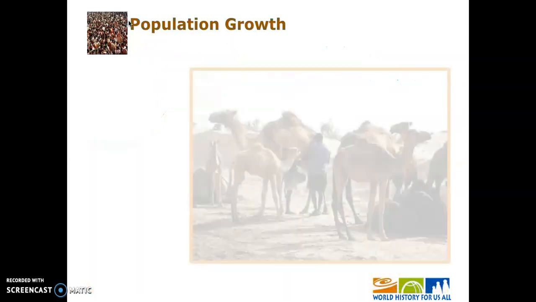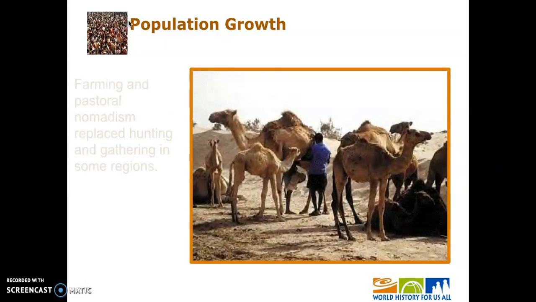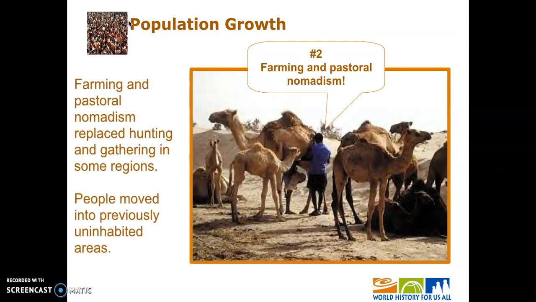All right, another reason that we see the expansion of population is because we see the expansion of both farming and pastoral nomadism. If you think back to our last unit, when we talked about the agricultural revolution and how that spurred civilization, we moved from hunting and gathering to a farming way of life.